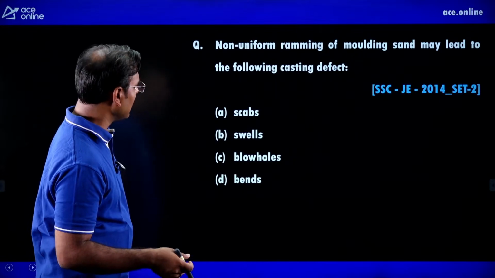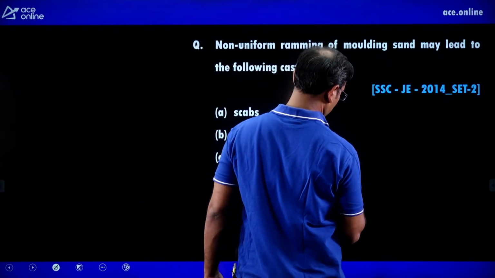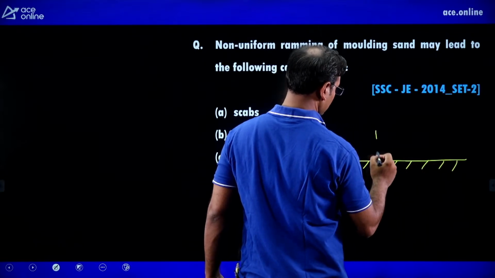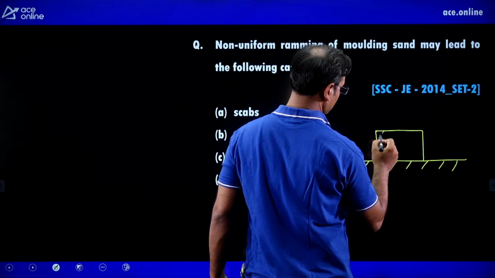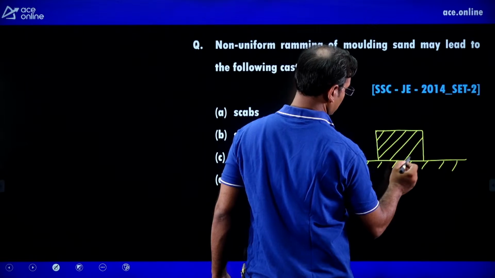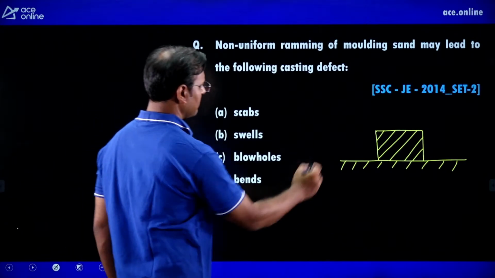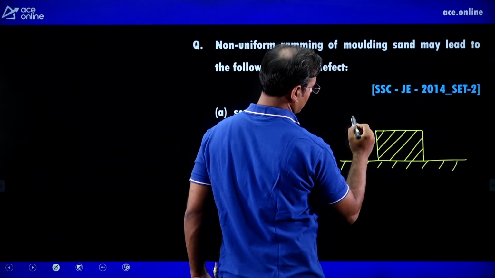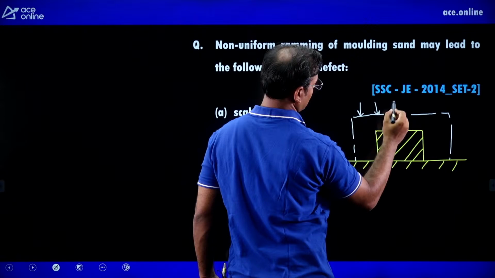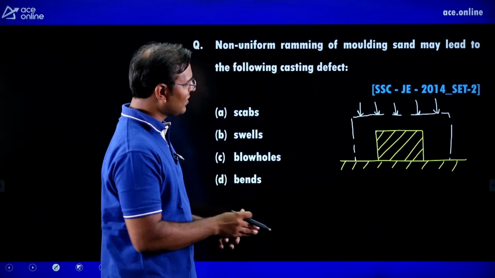Non-uniform ramming of molding sand may lead to which casting defect? Non-uniform ramming, what does it mean? We need to discuss that first.